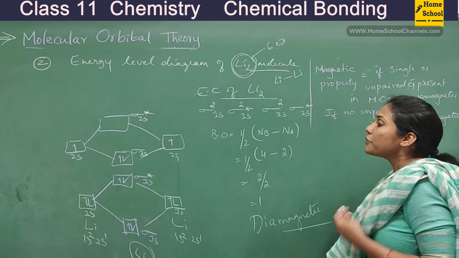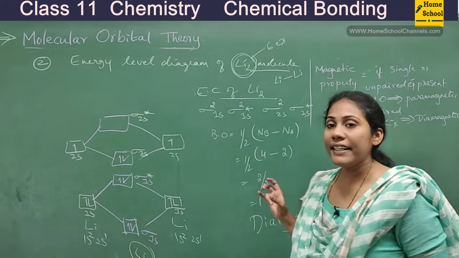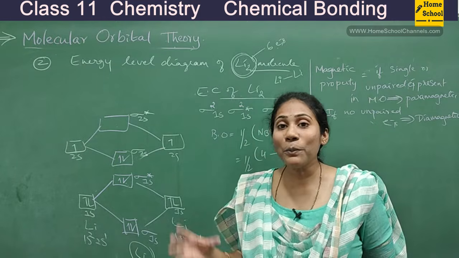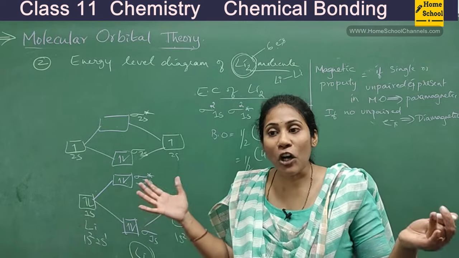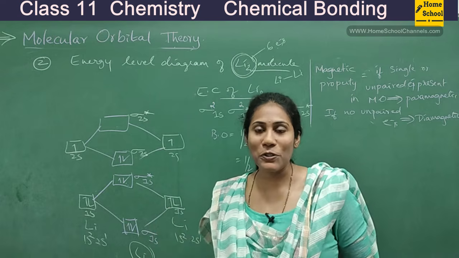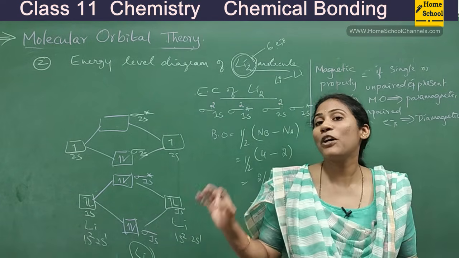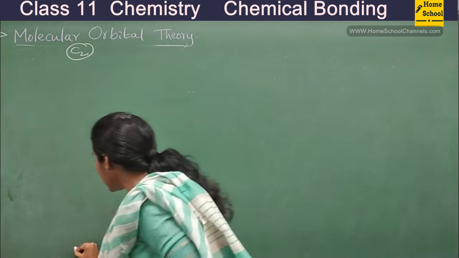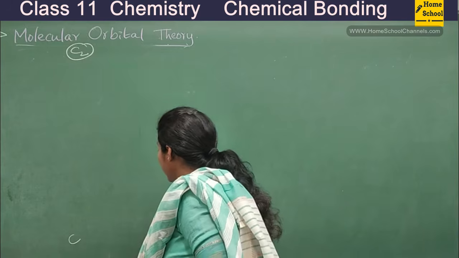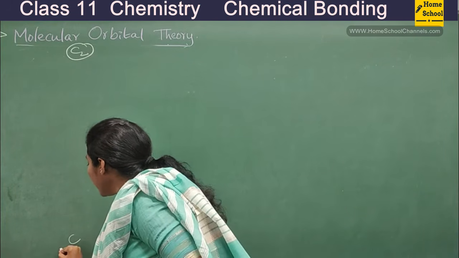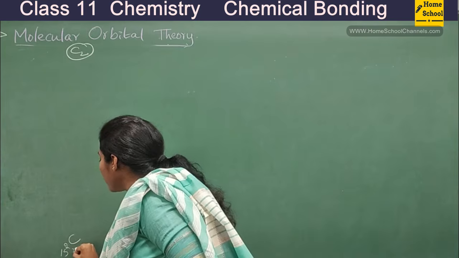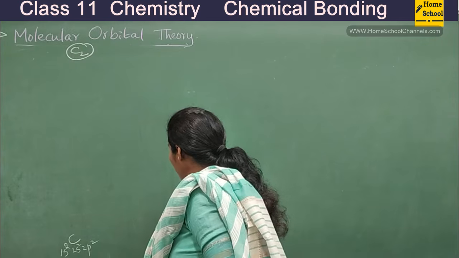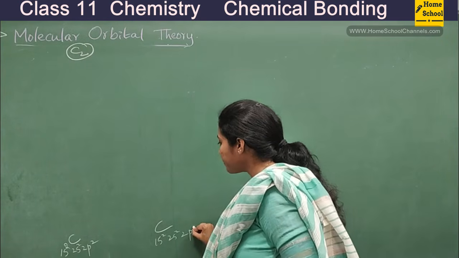Okay, so now let us go for writing energy level diagram for C2 molecule. In a C2 molecule, you will have to show the combination of p orbitals also, right? So let's understand the formation of C2 molecule. See, for C2 molecule, let me start from here. This is one carbon, this is another carbon. So what is the electronic configuration of this carbon? 1s2, 2s2, 2p2, isn't it? Here 1s2, 2s2 and 2p2.